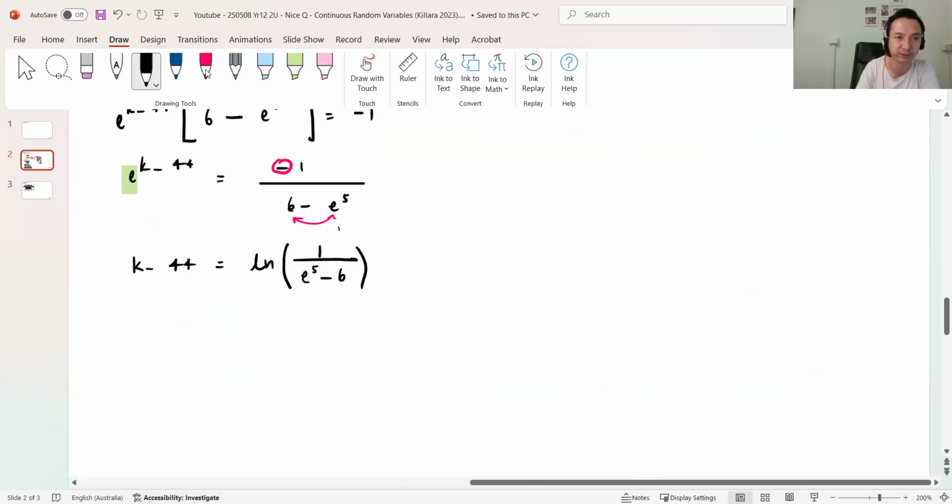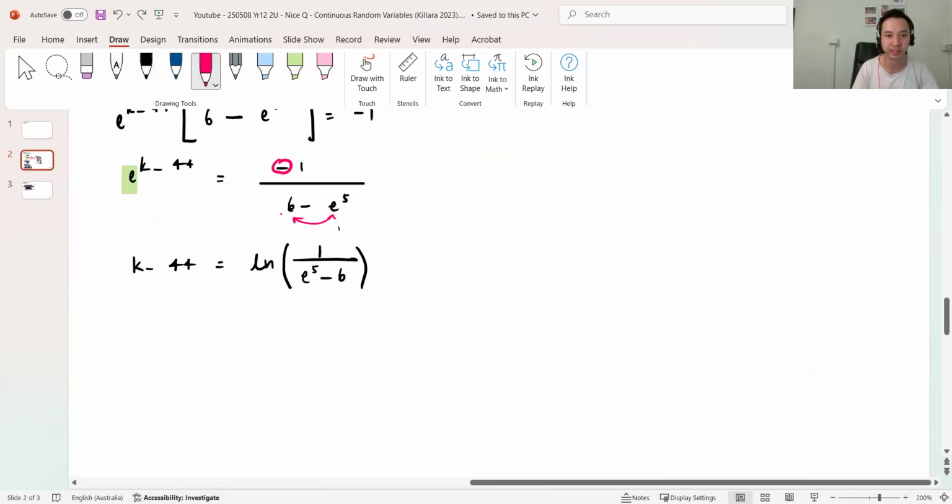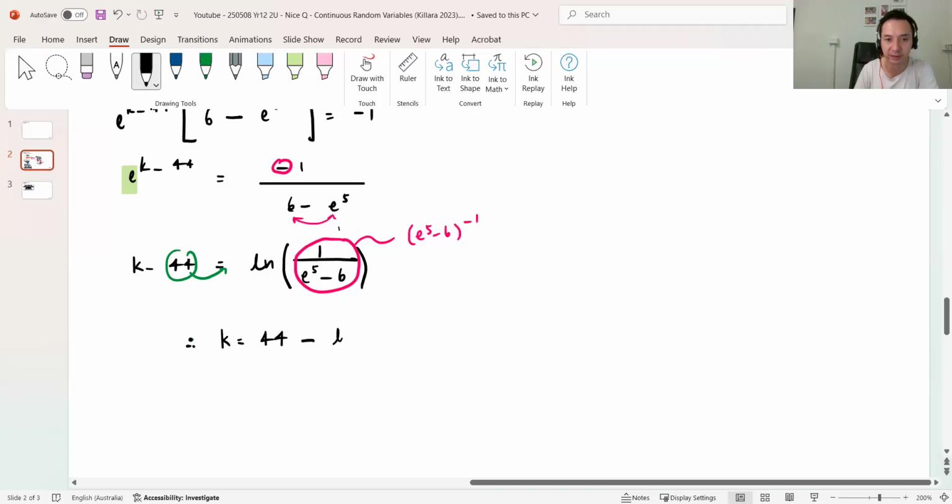Okay, so they did 2 more steps, right? First thing they did was that they expressed this as e^5 minus 6 to the power of -1, and then brought the -1 in front, using the log laws. And then secondly, they brought 44 over. So you can say therefore, k equals to 44 minus ln of e^5 minus 6, which is exactly what they want.